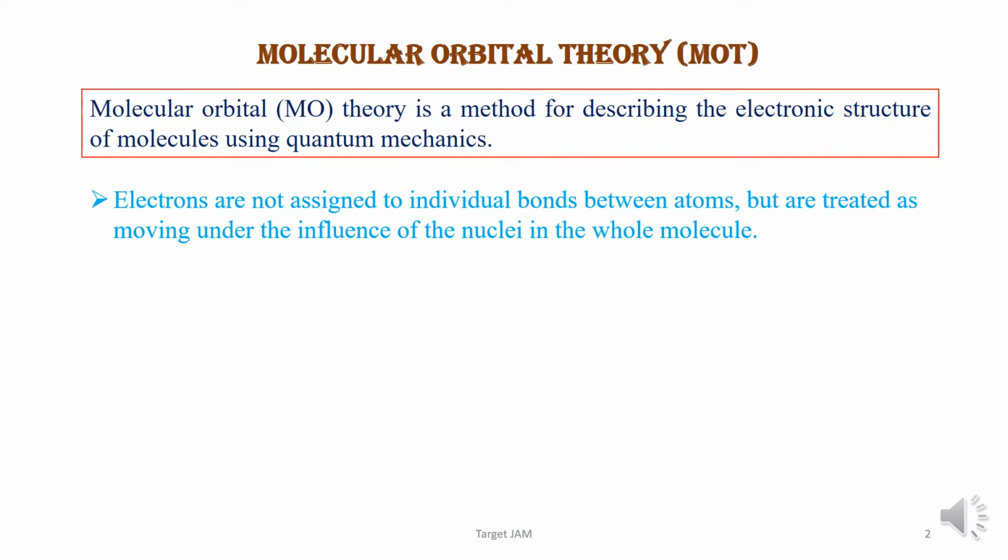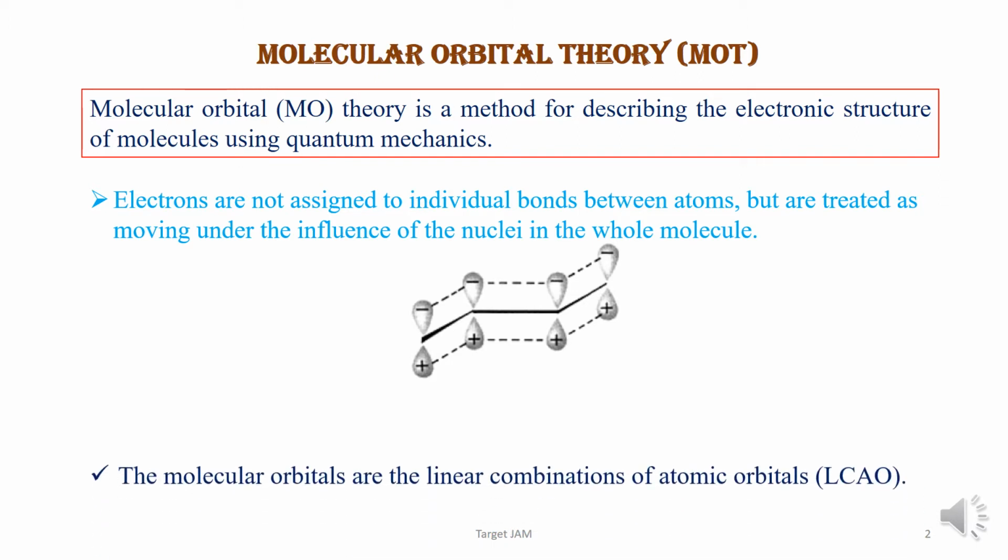In MO, electrons are not assigned to individual bonds between the atoms, but are treated as moving under the influence of the nuclei in the whole molecule. See, in this molecule, the electrons can move in the whole molecule. This is the difference between VBT and MOT. In case of VBT, all the electrons are localized around the particular nucleus, but in case of MOT, electrons are free to move in the whole molecule.